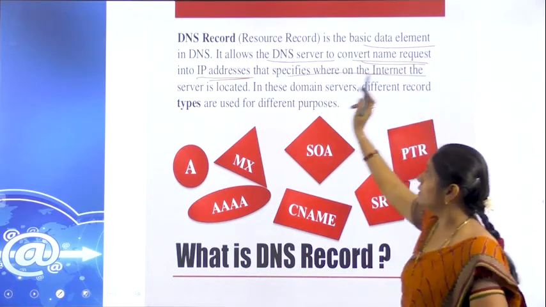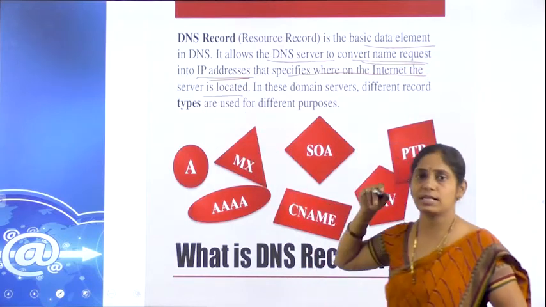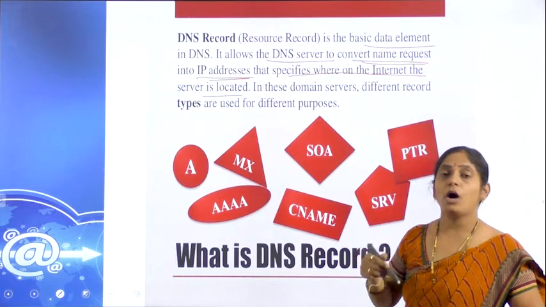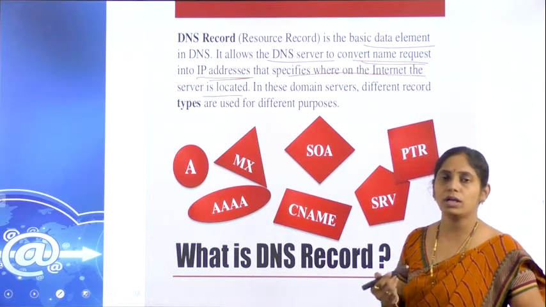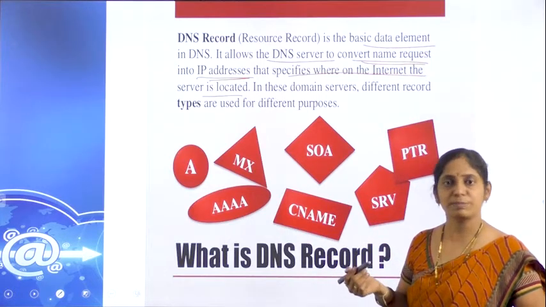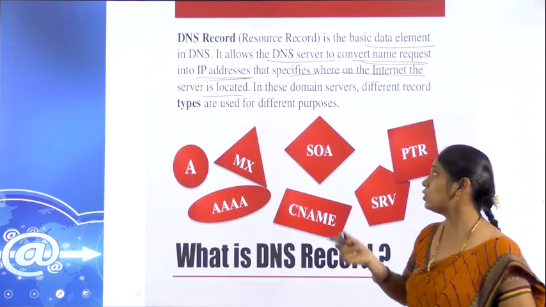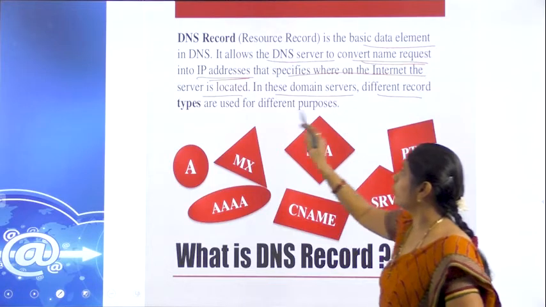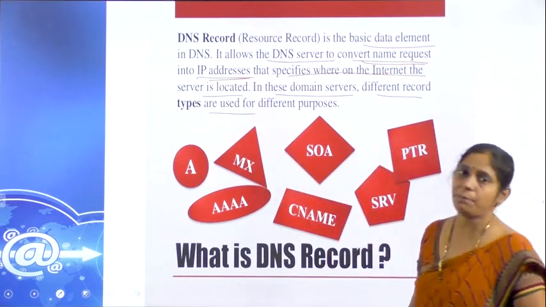Where the internet and the server is located, where that server or that page is located, how it will be connected to that, how the client can be connected to that, will be specified by these resource records. In these domain servers, different record types are used for different purposes.